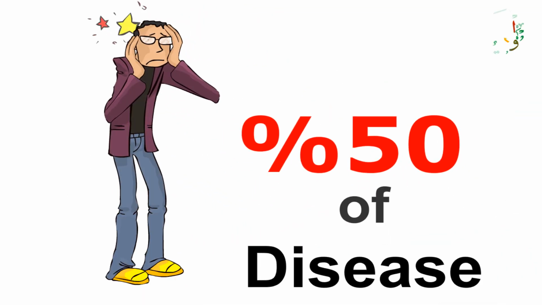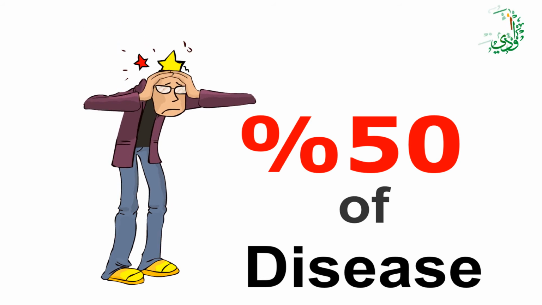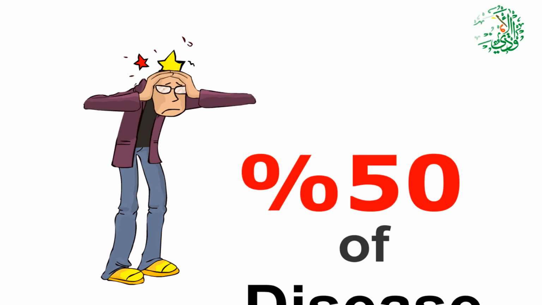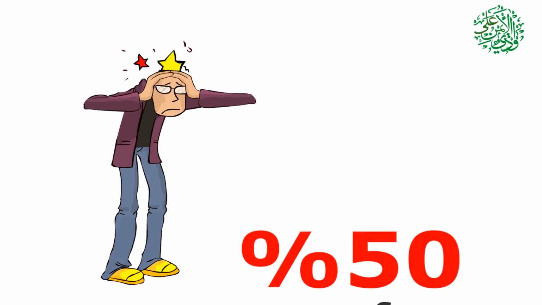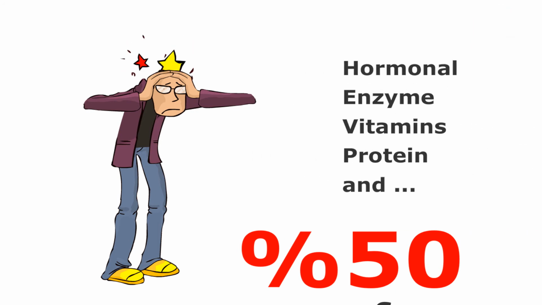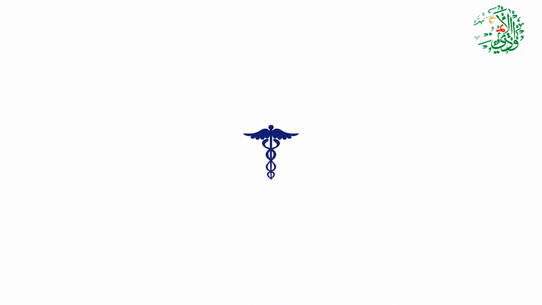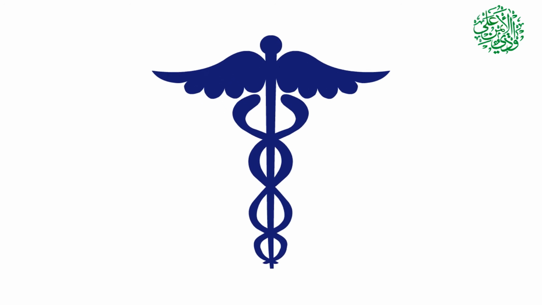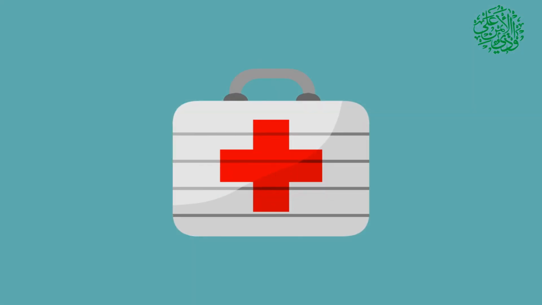The series of diseases that are caused by insufficient or excessive elements that the organs of a living being need include disorders of hormones, enzymes, vitamins, proteins, and others that are produced by the cellular imbalances. Up till now, the main and successful practice of classical medicine has been employed in these diseases.